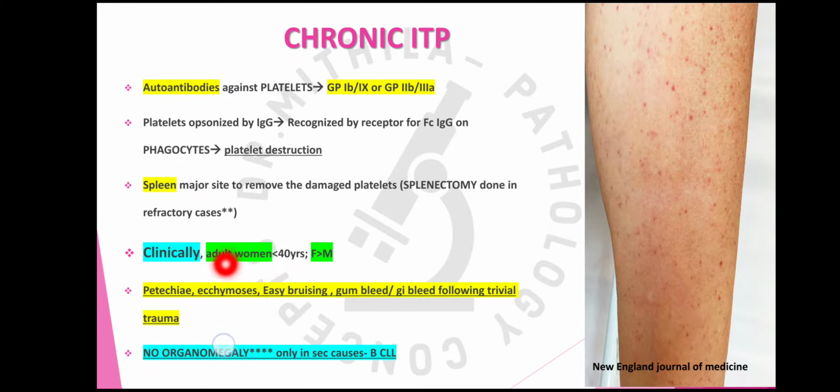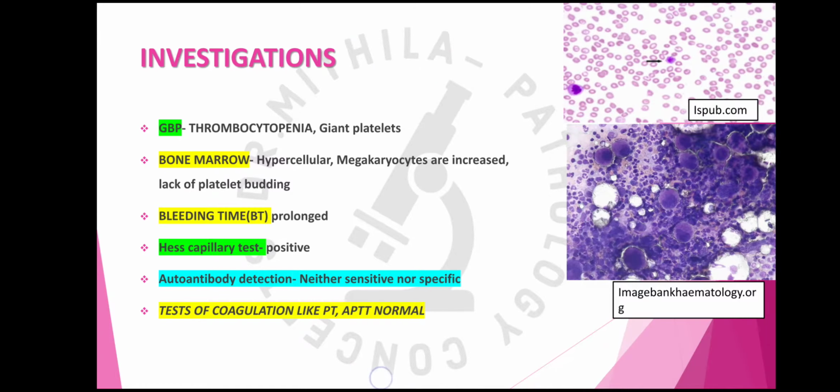Chronic ITP is seen commonly in adult females less than 40 years. Female is more than male. Clinically there will be petechiae, ecchymosis, easy bruising, gum bleeding or GI bleeding following trivial trauma. These points are important because these will help us in solving the problem based questions. No organomegaly is seen in chronic ITP, but in secondary causes like CLL, chronic lymphocytic leukemia, there can be organomegaly also.